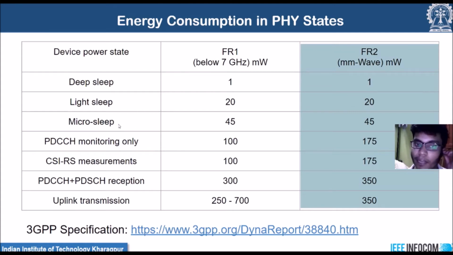So this comes under this micro sleep power state. So we have taken this value. Also what we have observed is that since CDRX is not implemented in the NS3 mmWave module, we can't have these three different sleep states. If we have CDRX, or connected mode discontinuous reception, implemented in the NS3 mmWave module, only then can we have these three different sleep states. So finally this P idle value will be 45 milliwatt.